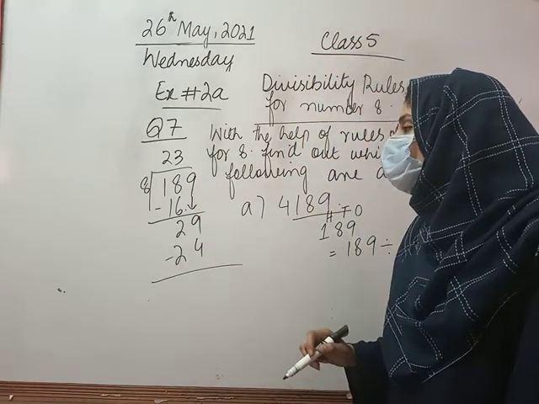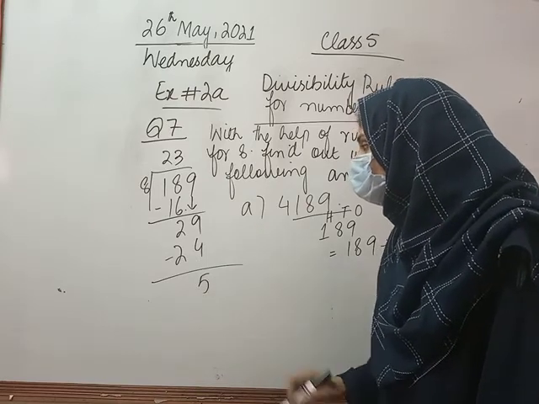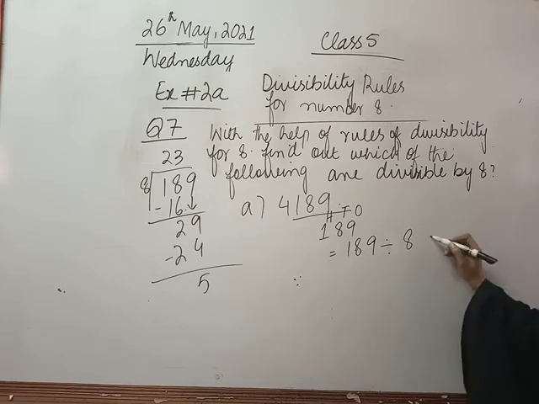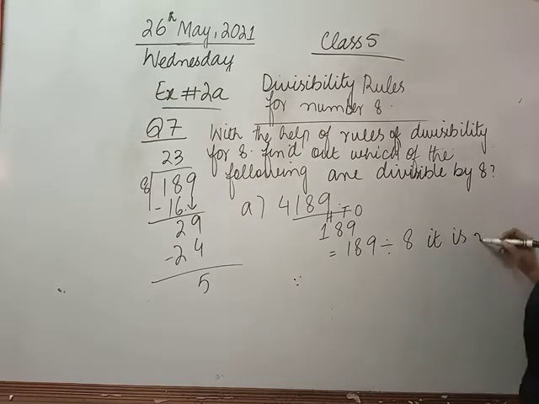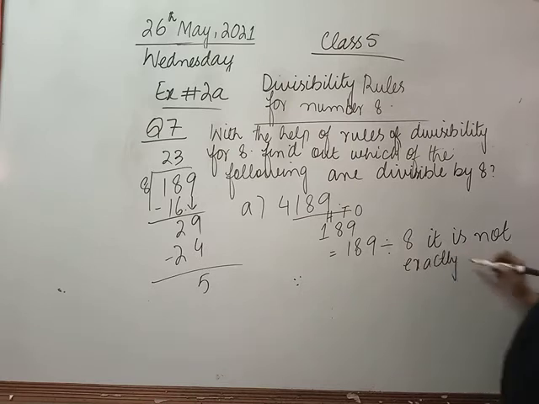Fine, class. Now the next step of division is to subtract. 9 minus 4 is 5. I have 5 in the end. So it means it is not exactly divisible by 8.